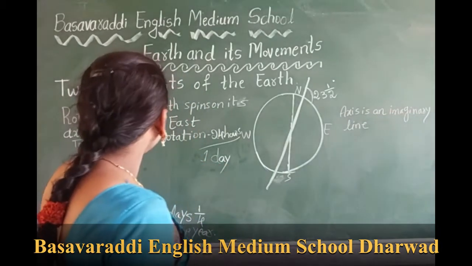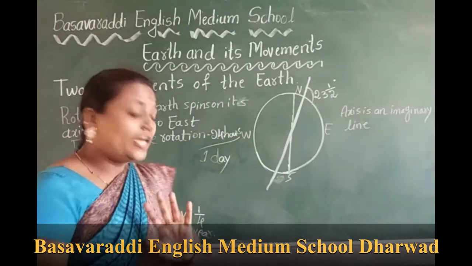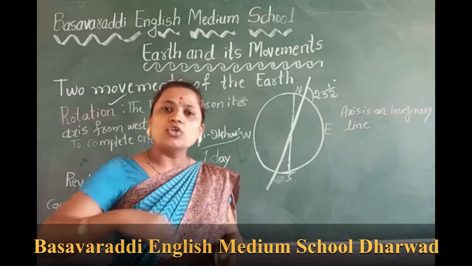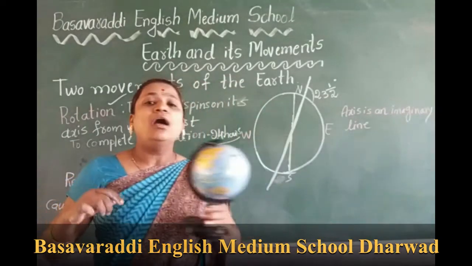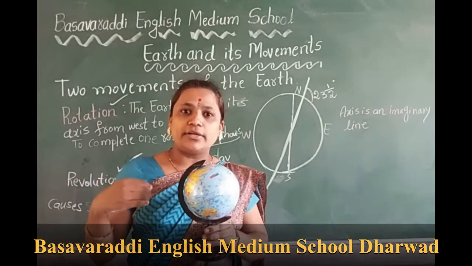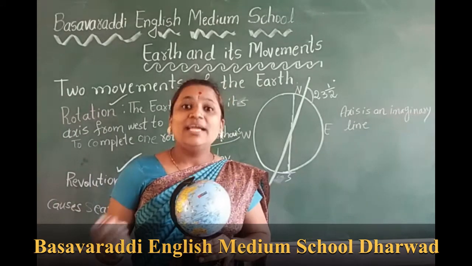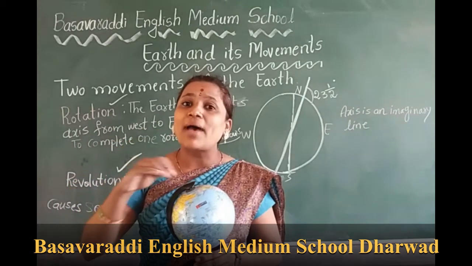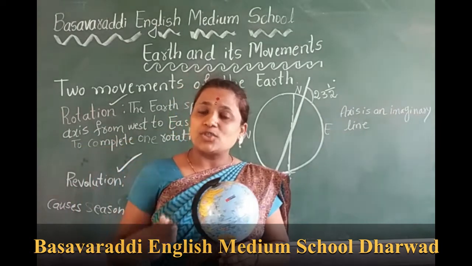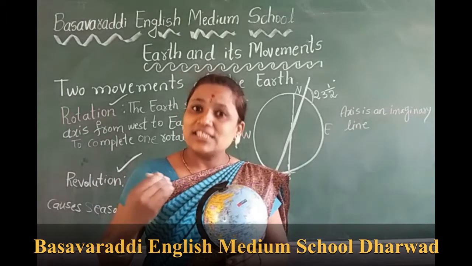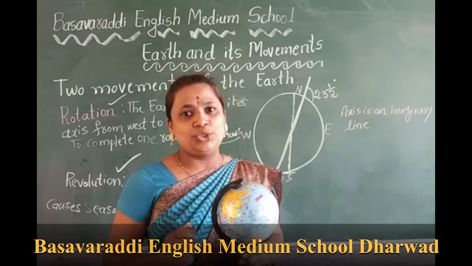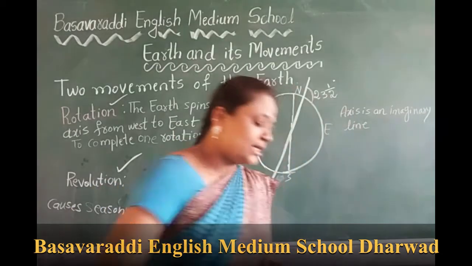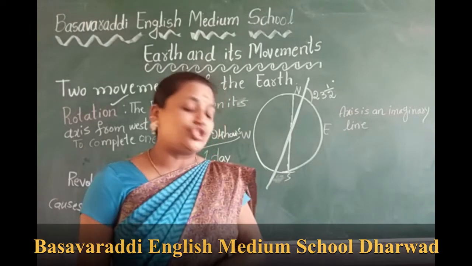Next point is revolution. The earth not only rotates on its axis, it also rotates around the sun in a fixed path. That fixed path is known as orbit. This movement is called revolution. To complete one revolution, earth takes a year.